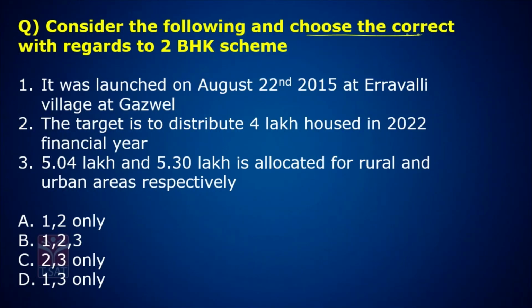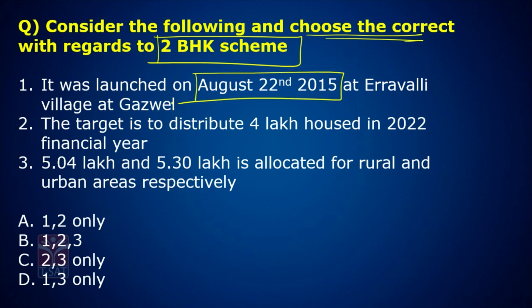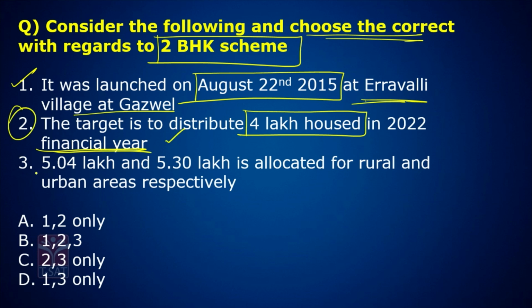Consider the following and choose the correct statement with regards to the 2BHK scheme. This scheme was launched on August 22nd, 2015 at a village of Gadwal, correct. The target is to distribute 4 lakh houses in the 2022 financial year. 5.04 lakh and 5.30 lakh is allocated for rural and urban areas respectively.